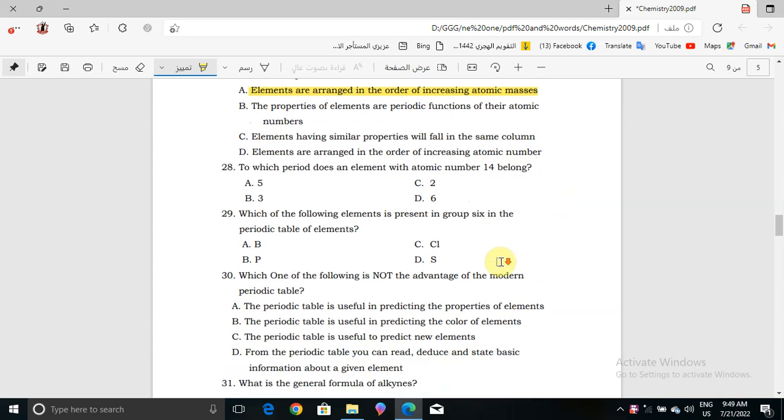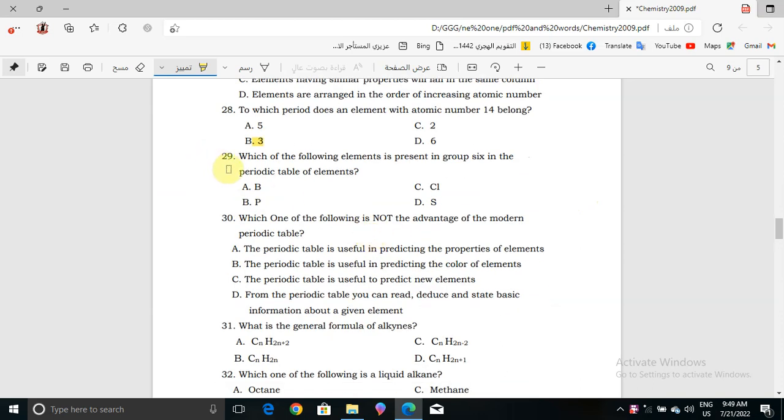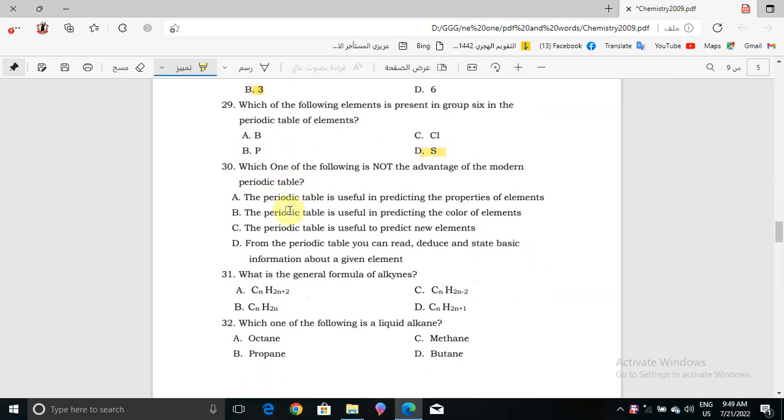Okay, now in question number 28, to which period does an element with atomic number 14 belong? Okay, 14 here will be 2, 8, 4, right? So it will be in group 3. Now question number 29, which of the following elements is present in group 6 in the periodic table of elements? It will be sulfur.